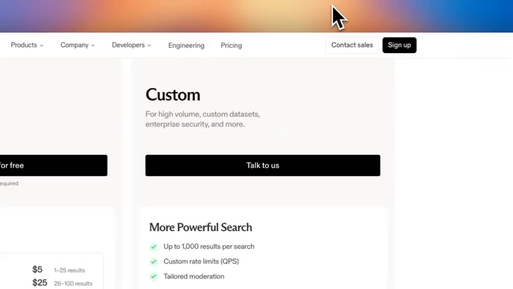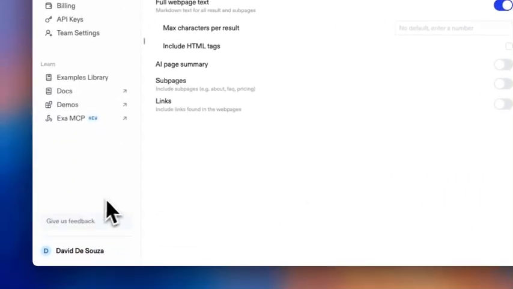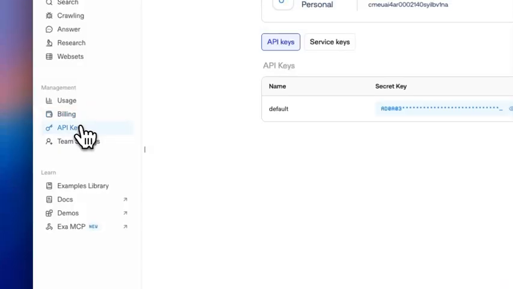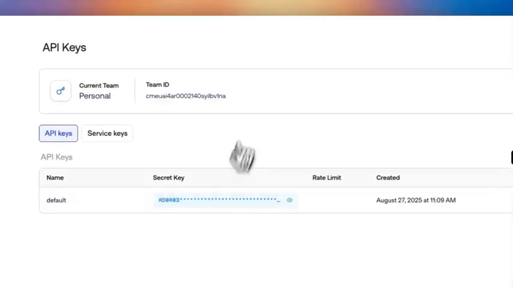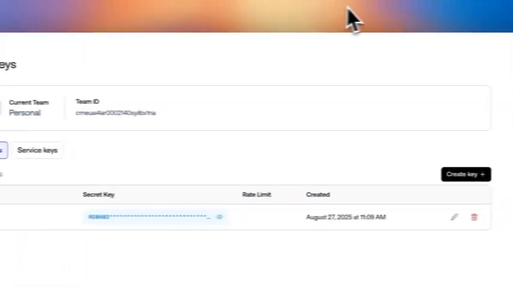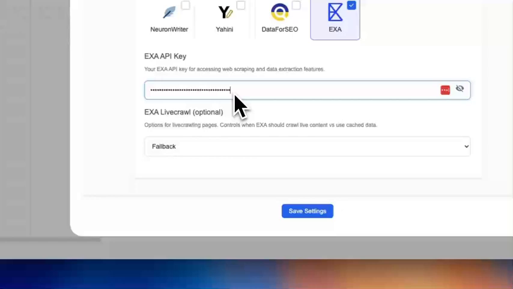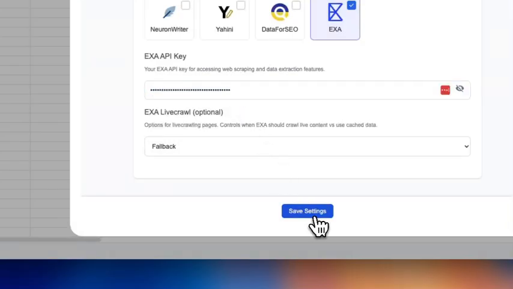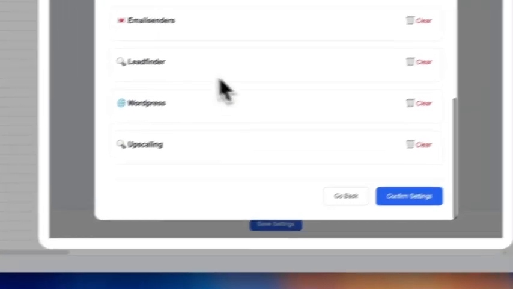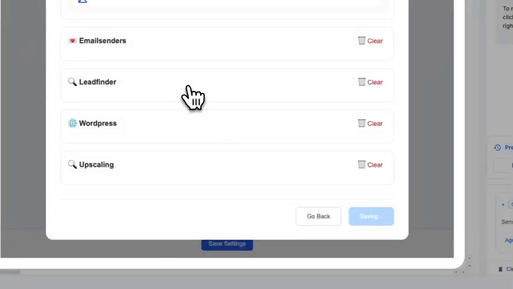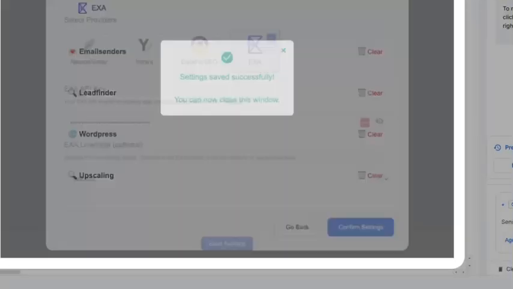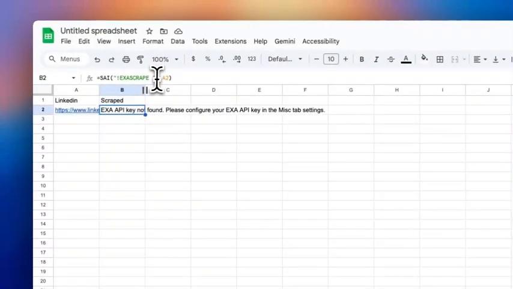I'm gonna get my Exa key from right here, the API key, click to copy it, come back right here, and paste it, actually, let me just paste it again. And I'm gonna save it. Right, I'm gonna confirm settings. Give it a chance. There's an extra space or something.